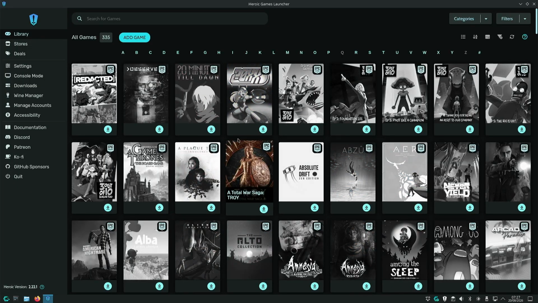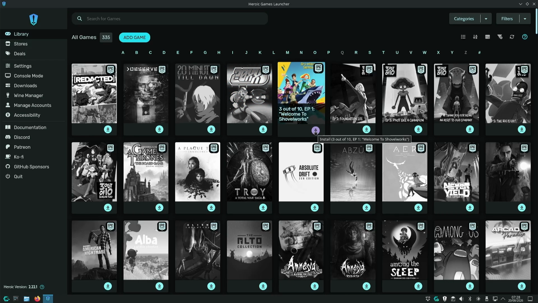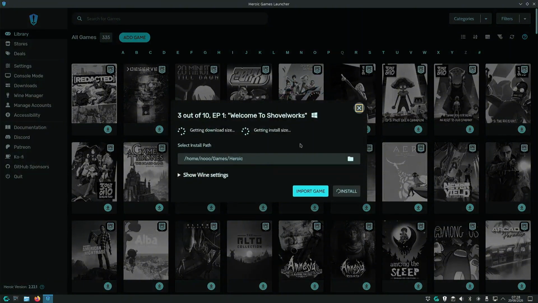So on the Epic side, I'm just going to select any random game here and click on download. It will automatically install everything you need, as you can see. And then once it's done, we'll click on play and see how this game launches, if we did everything right. Fingers crossed.